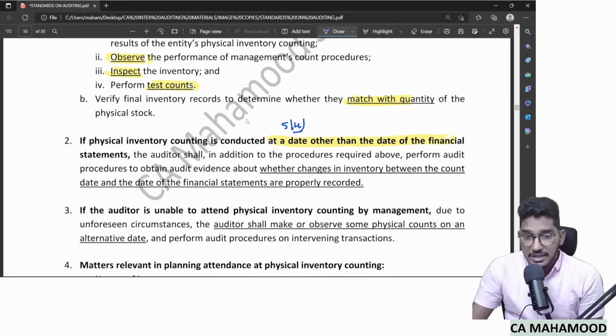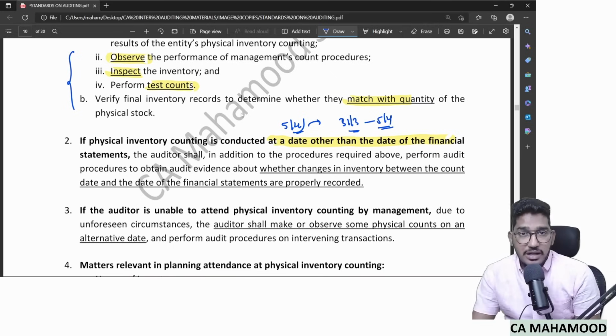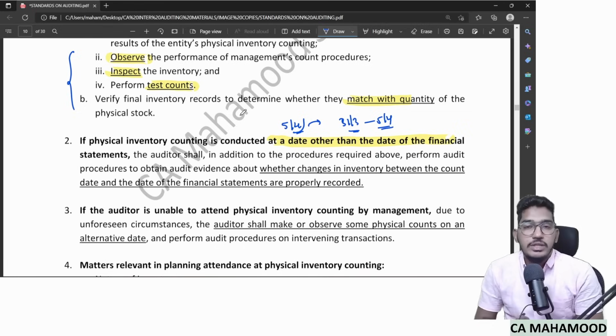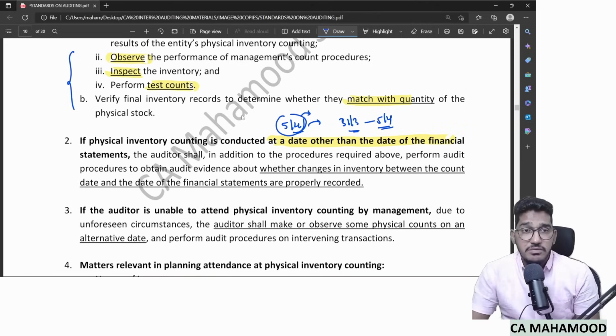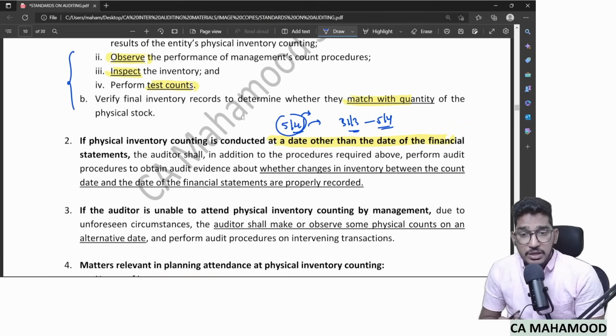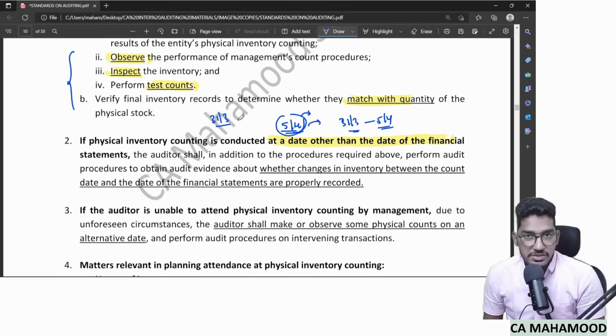But after attending there, just doing the above four things alone will not be enough. You also need to check whatever transactions have happened from the balance sheet date, that is from 31st of March till 5th of April. Whatever additions and deletions there are to the stock also need to be verified. Why? Because even if the stock as on 5th of April matches with the books, that alone will not be enough. Stock on 5th of April will not come in the financial statements. Stock on 31st of March will come in the financial statements.